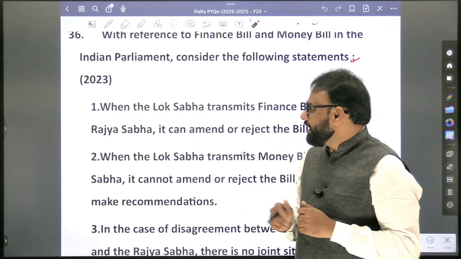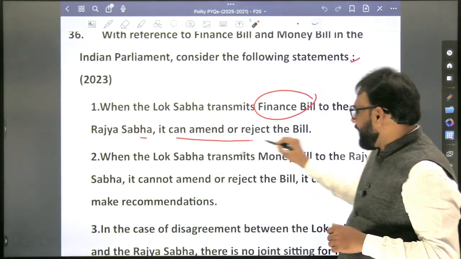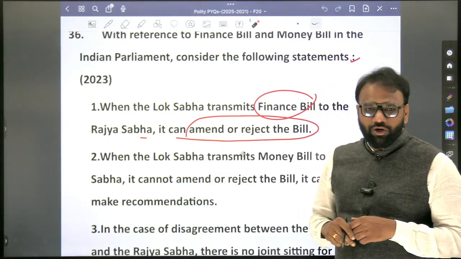When the Lok Sabha transmits a finance bill to the Rajya Sabha, it can amend or reject the bill. True or false?